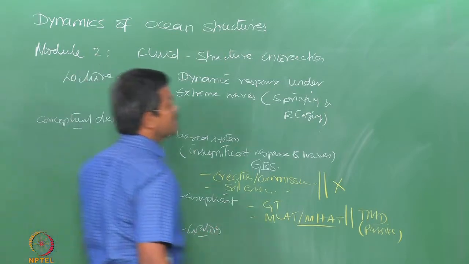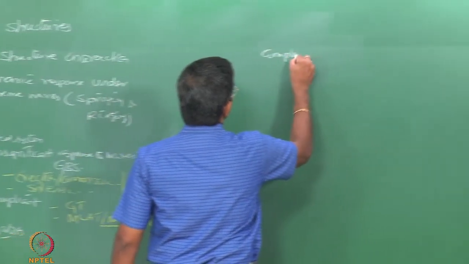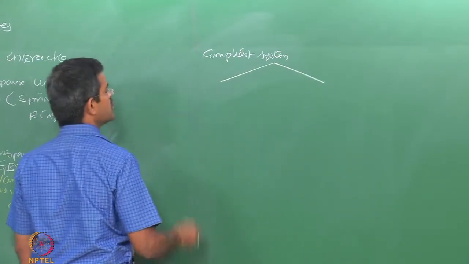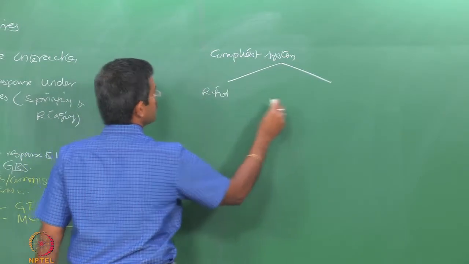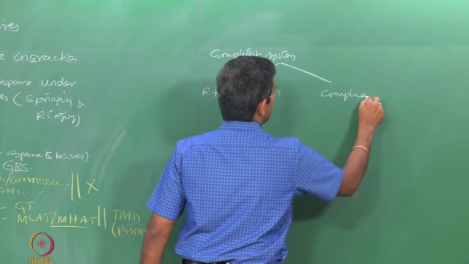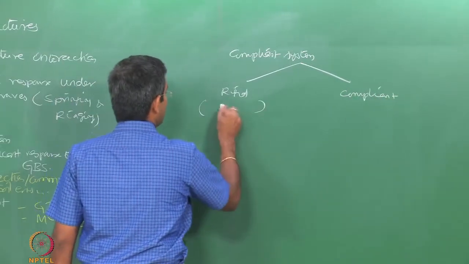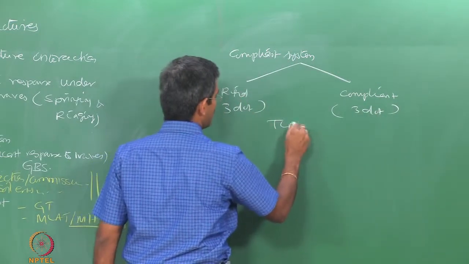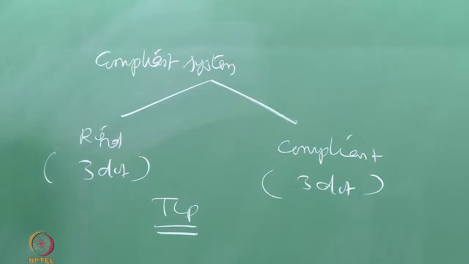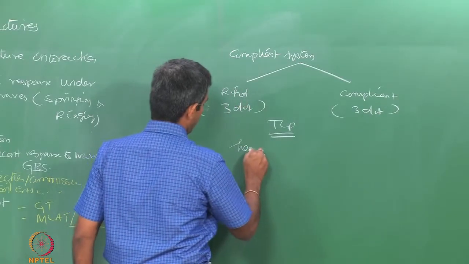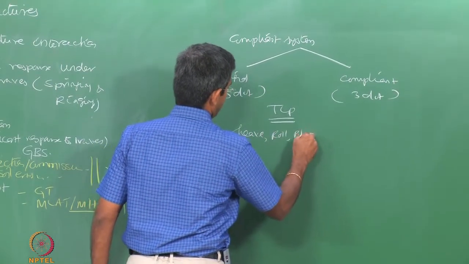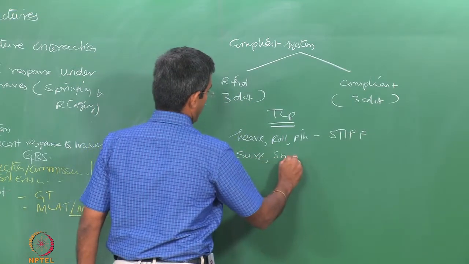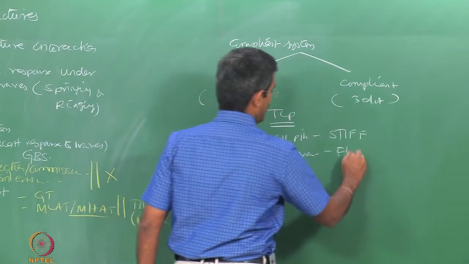The moment we say compliant systems, we had the design in two forms. So, I want to separate the whole configuration into two systems. One is rigid degrees or rigid motion, one is what we call compliant or flexible motion. So, we had 3 degrees of freedom here and 3 degrees of freedom here, grouped. The classical approach was used for a tension leg platform, where the 3 degrees like heave, roll, pitch were considered to be stiff, and surge, sway and yaw were considered to be flexible.